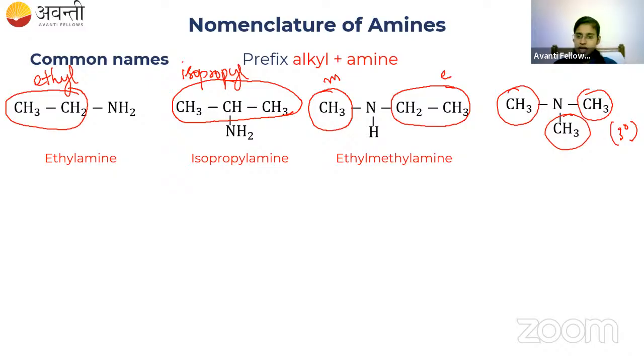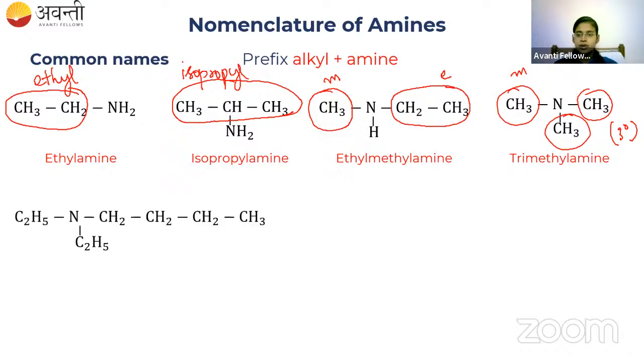So what is the name of this alkyl group? Methyl. All the 3 are methyl. We have 3 methyl. So the name of the compound is trimethyl amine. The common name of the compound is trimethyl amine. Okay. So let us go for the fifth compound.